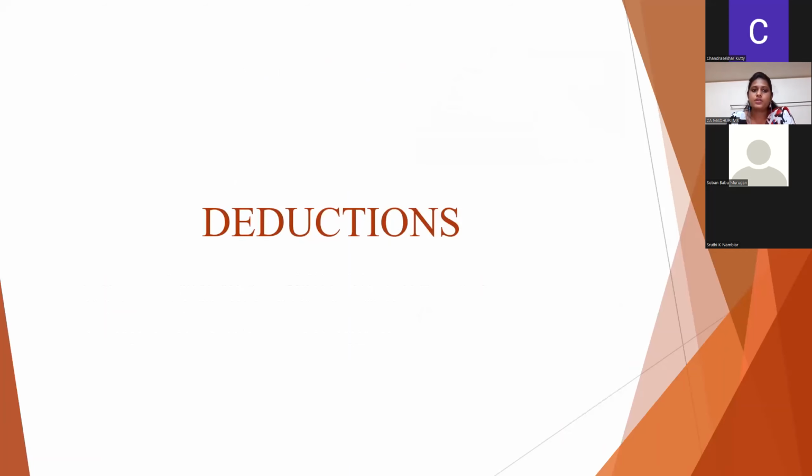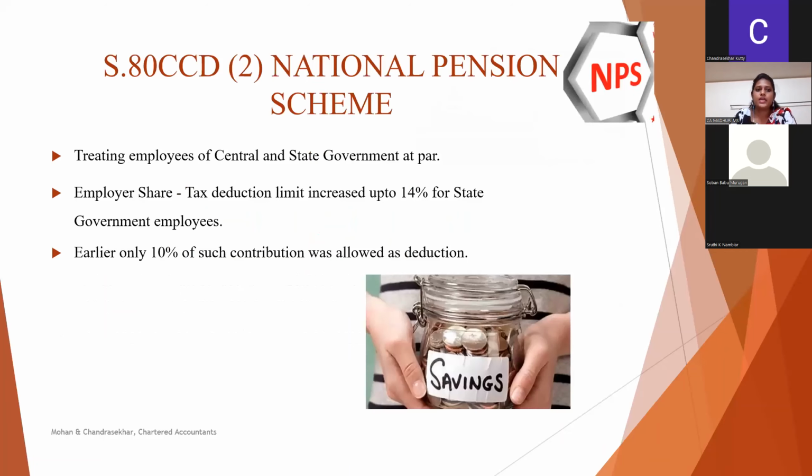Some provisions relating to deductions. 80CCD, National Pension Scheme. Earlier, for central government employees, the contribution made by employers to the pension scheme was allowed as a deduction up to 14% of basic and DA. For state government employees, the same was only up to 10% of such contribution. Now, to treat the employees of state and central government on par, the same has been increased to 14% for state government employees as well.